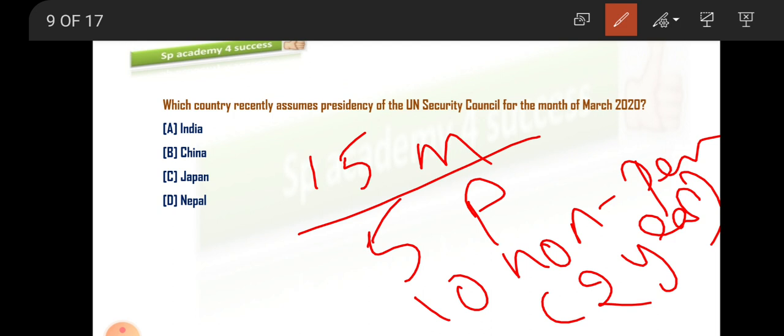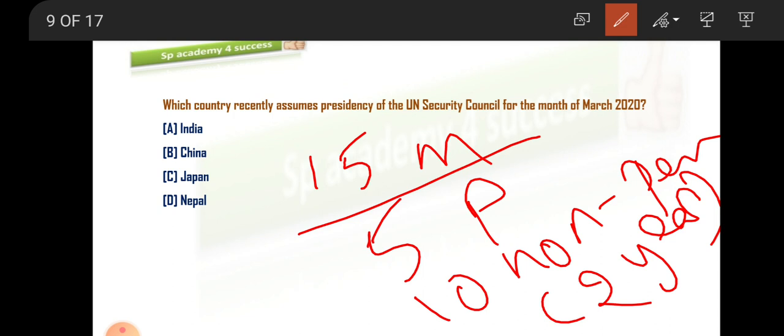For example, the first member will be the president in the first month, January. The second member will go for the presidency in the following month, February. In that way, in the rotation process, all the 15 members will have the presidency. Every month, one member will hold the presidency.